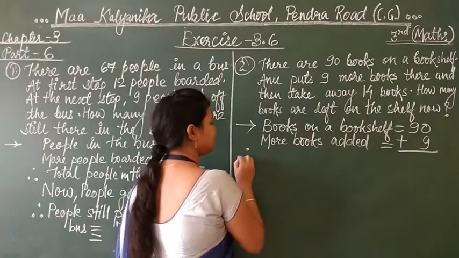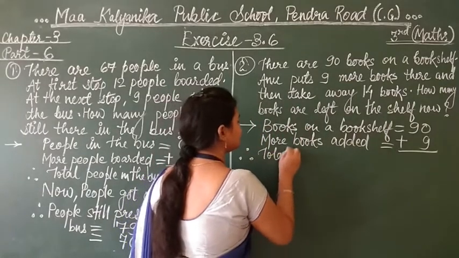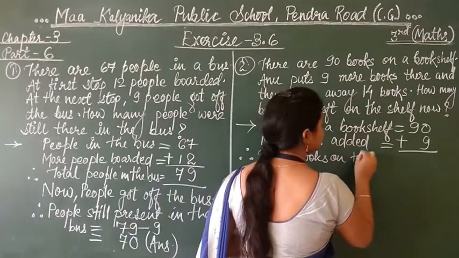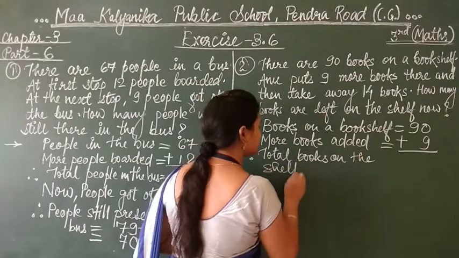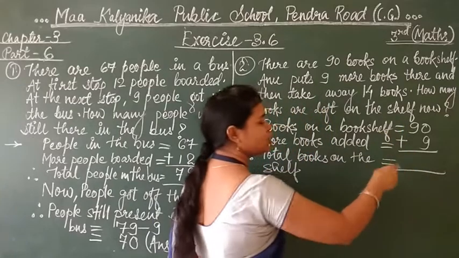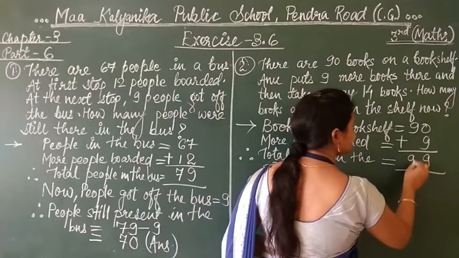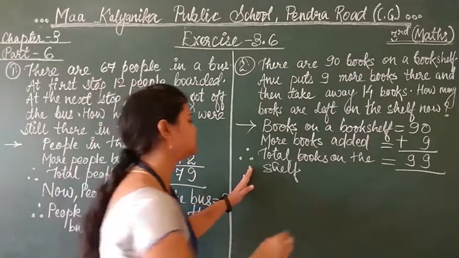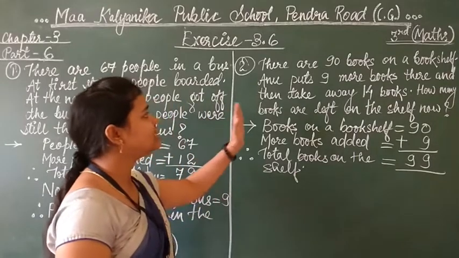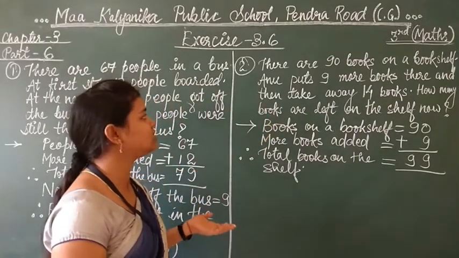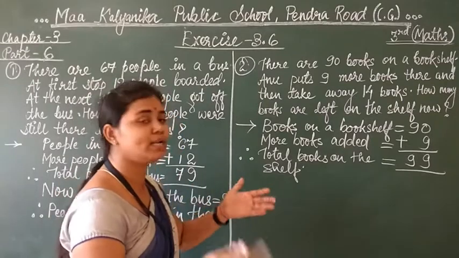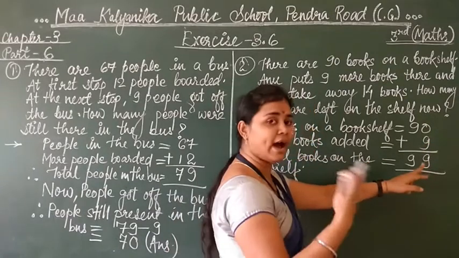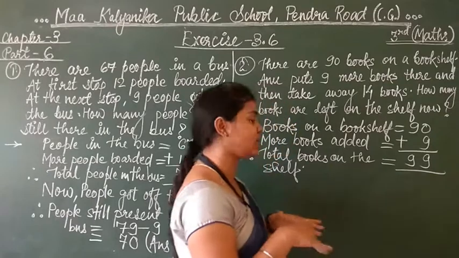So the statement will be, therefore total books on the shelf. Total books on the shelf, how much? Now we have to add 0 plus 9, 9 and 9 plus nothing is there, so 9. 99 books are there on the shelf now, but this is not the final answer. This is the first step. Now, then take away 14 books. Then what she did? So take your example, then what you did? 14 books you have taken out from here. You have added 9, now it becomes 99. After getting 99, you have taken out 14 books.